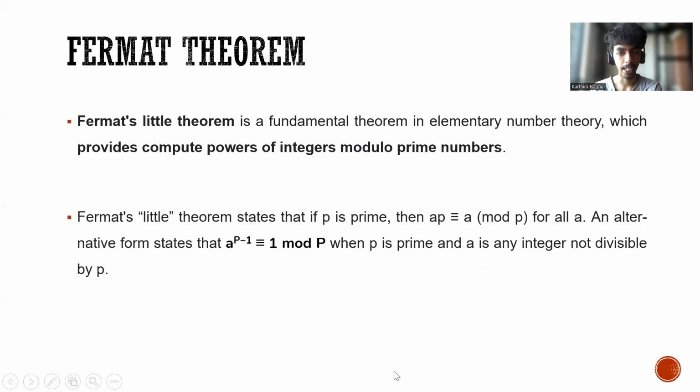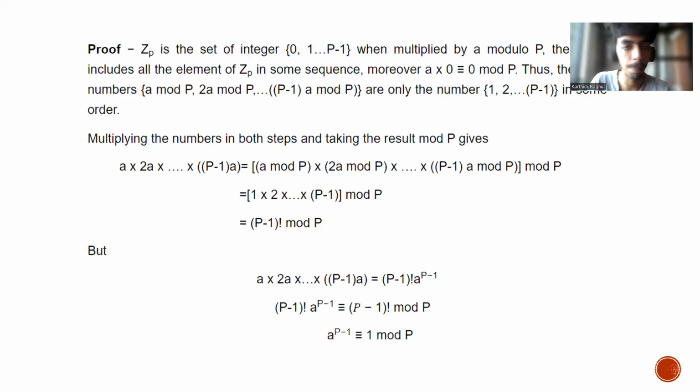And this theorem states that if p is prime, then a to the power p is congruent to a mod p for all a. An alternative form of this theorem also states that a power p minus 1 is congruent to 1 mod p, where a is an integer and p is a prime number, and a should not be divisible by p. So if this condition is satisfied, then Fermat's theorem holds for the given operation.